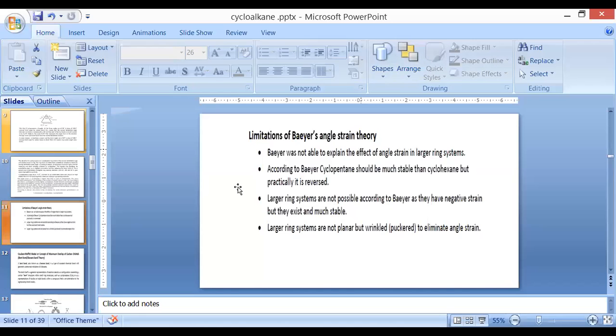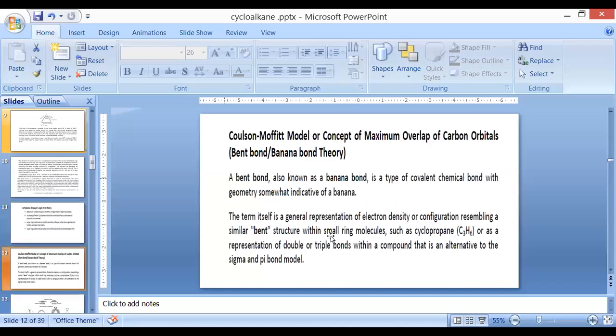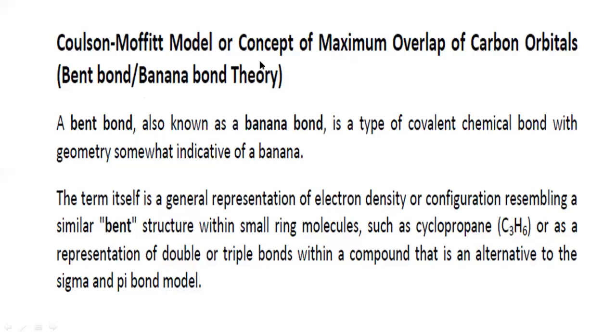Now, today we are going to start a new theory. It is also known as Coulson-Moffat's model, or the concept of maximum overlap of carbon orbitals. It is also known as bent bond theory, and it is also known as banana bond theory. Now, this is a funny concept, that is why it is called banana bond theory.